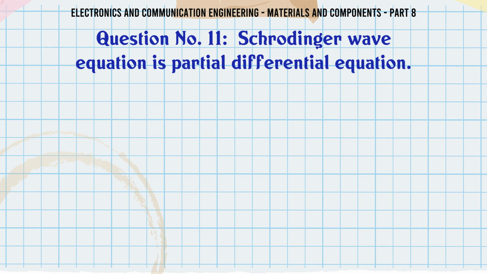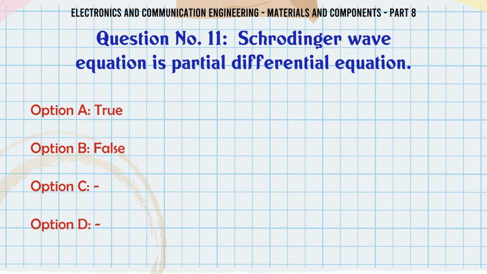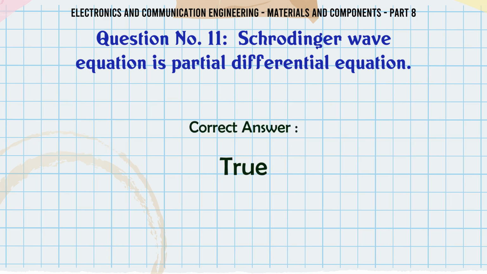Schrodinger wave equation is a partial differential equation. A, True; B, False. The correct answer is true.